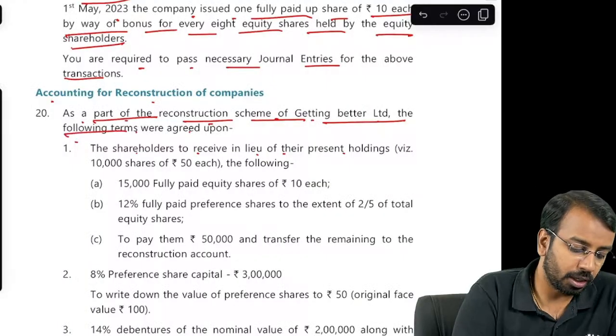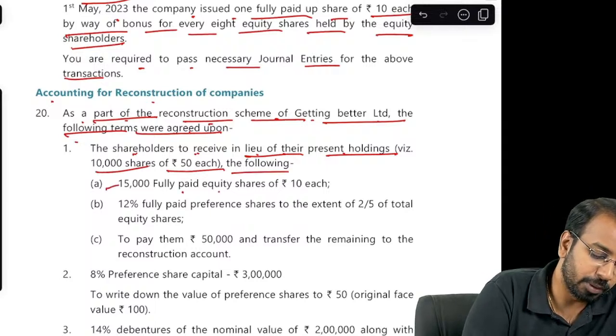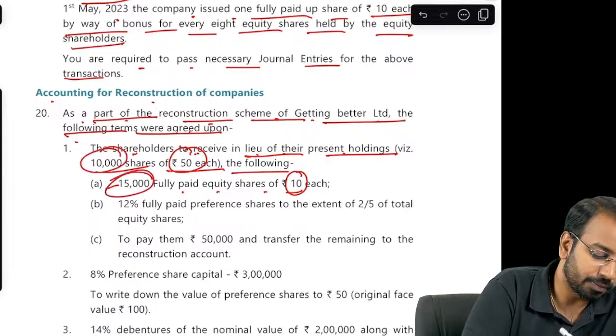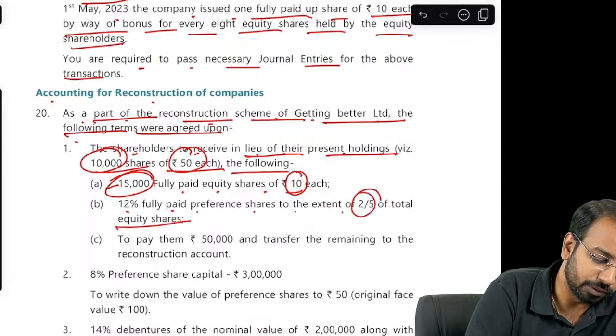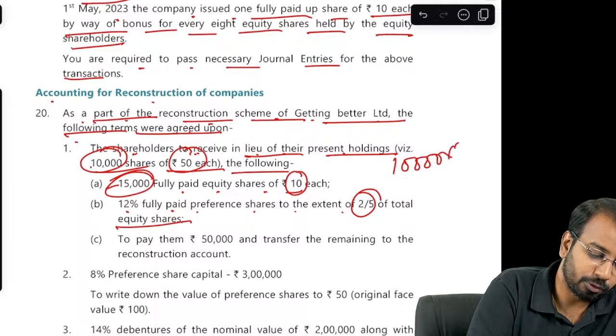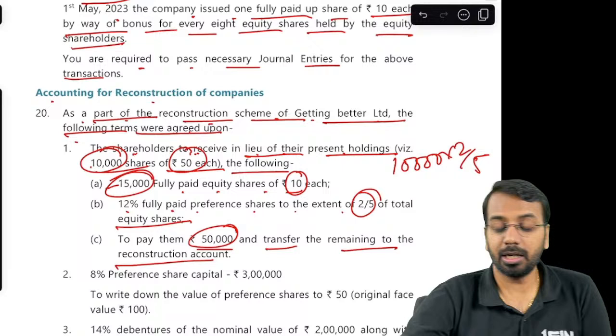Accounting for reconstruction of companies. As a part of reconstruction scheme of Getting Better Limited, the following terms were agreed upon. Shareholders to receive in lieu of their present holdings 10,000 shares of rupees 50 each, the following: 15,000 fully paid up shares of rupees 10 each. So from 50 it will come down to 10, but 10,000 will become 15,000. 12% fully paid up preference shares to the extent of 2/5 of the total equity share. So 10,000 into 2 by 5, they'll get the preference shares. To pay them 50,000 and transfer the remaining to the reconstruction account.